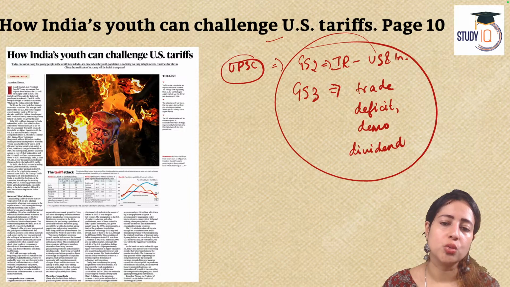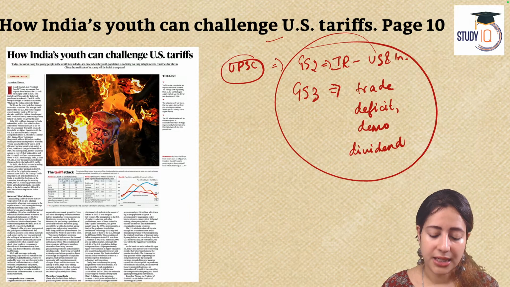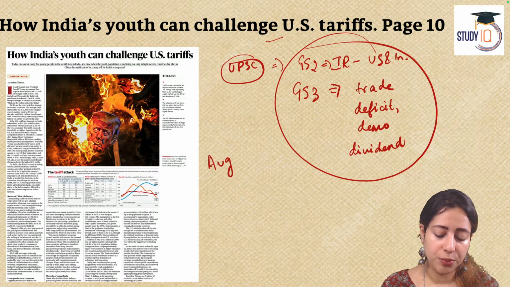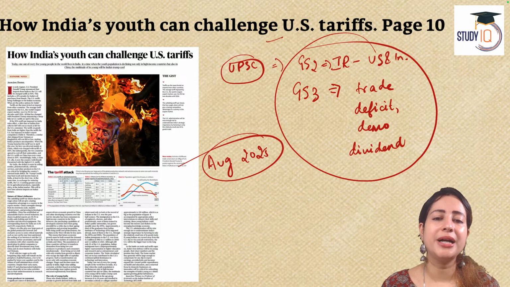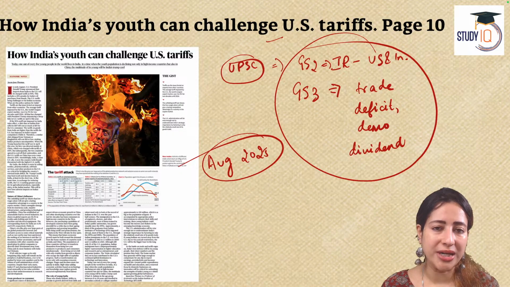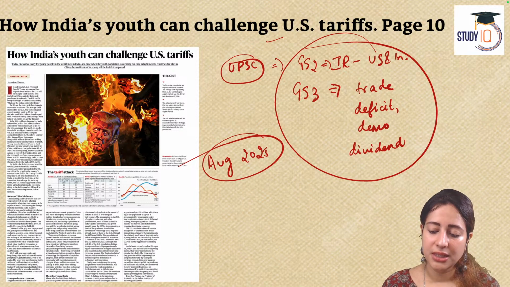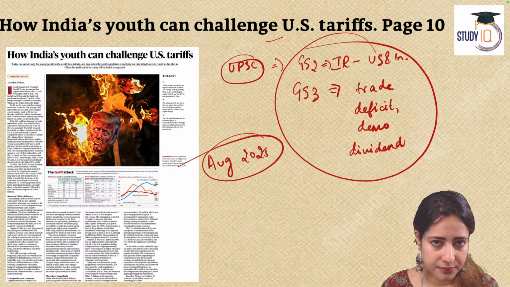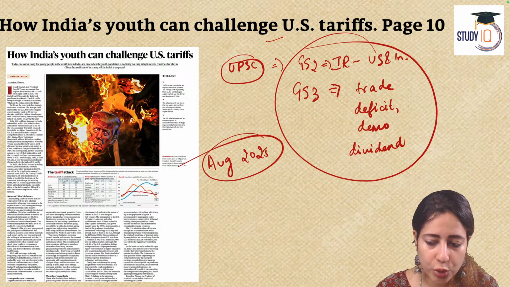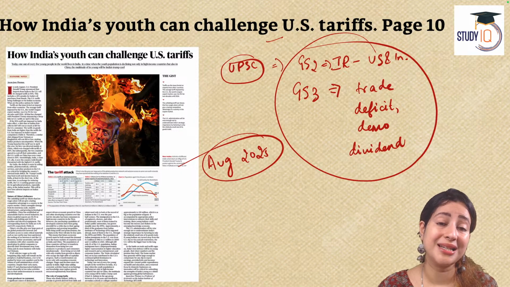Well, the key issue covered in the article is that, as we all know, from August 2025 onwards, the US government led by Donald Trump had imposed 25% tariffs on India, which means all goods that are exported from India to the US market would be subjected to 25% extra tariff, making Indian goods and services very expensive in the American market.